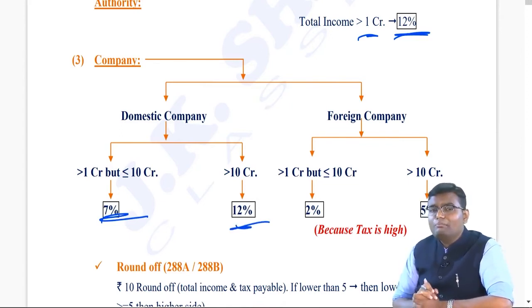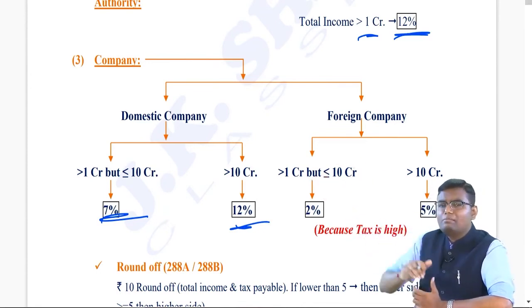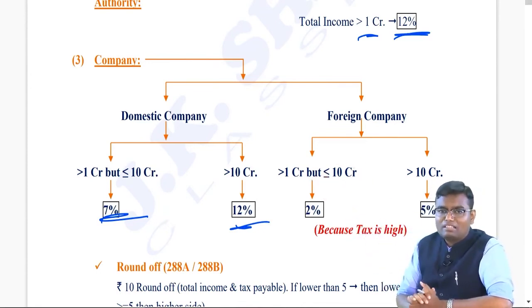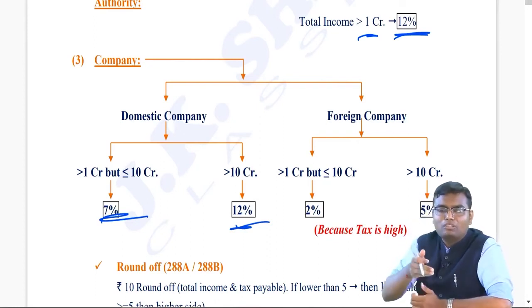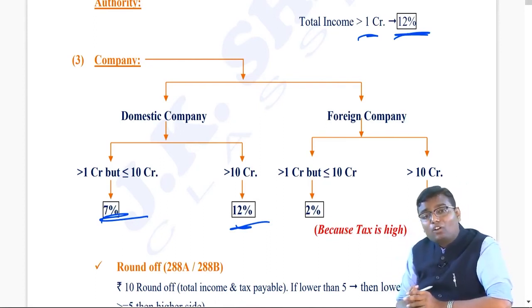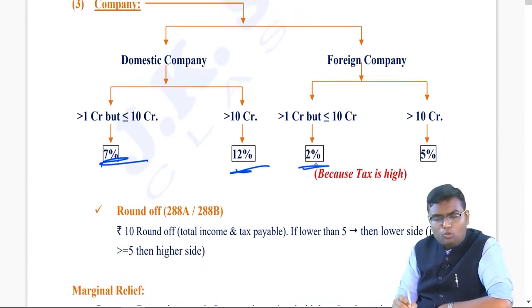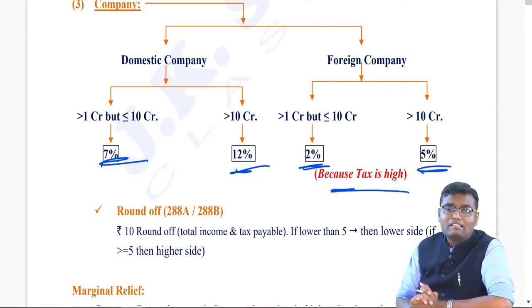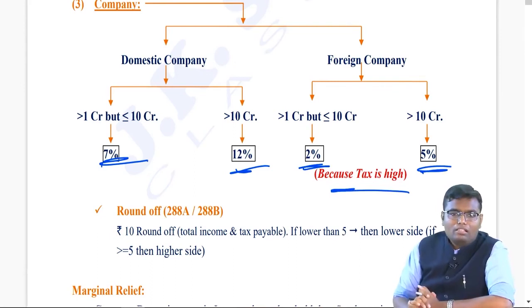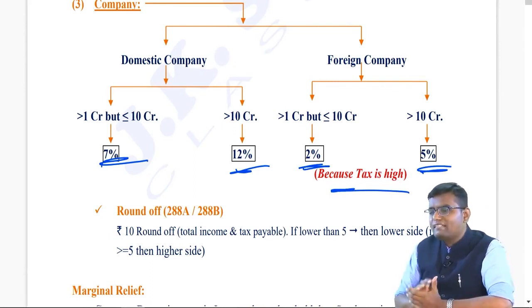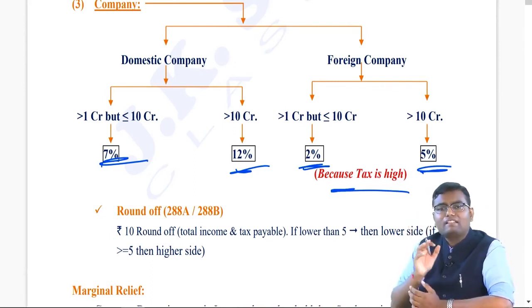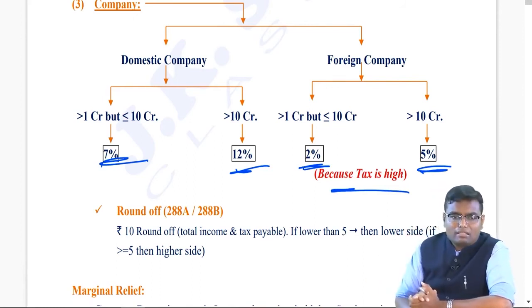If you are a foreign company, we are already charging you 40% basic tax. We cannot apply the same rate of surcharge. Otherwise, you will not do any business over here. And that's why for a foreign company, surcharge for 1 crore to 10 crore total income is only 2%. Above 10 crore, then 5%. Because their basic tax rate is very high, that's why the surcharge rate is comparatively low. Now, for you people, you can understand that in Inter CA, individual will be on a higher side. Firm and company, they will majorly be asked in the Final CA syllabus.